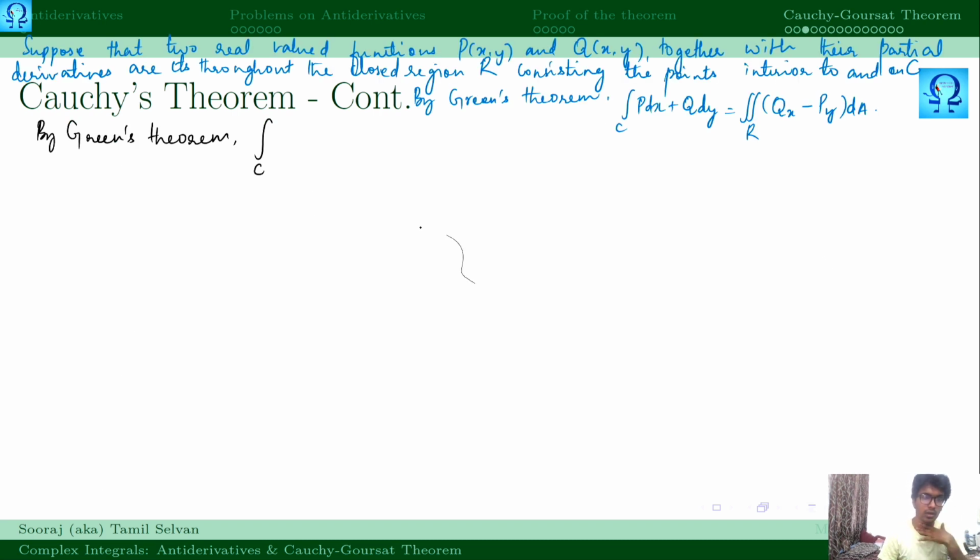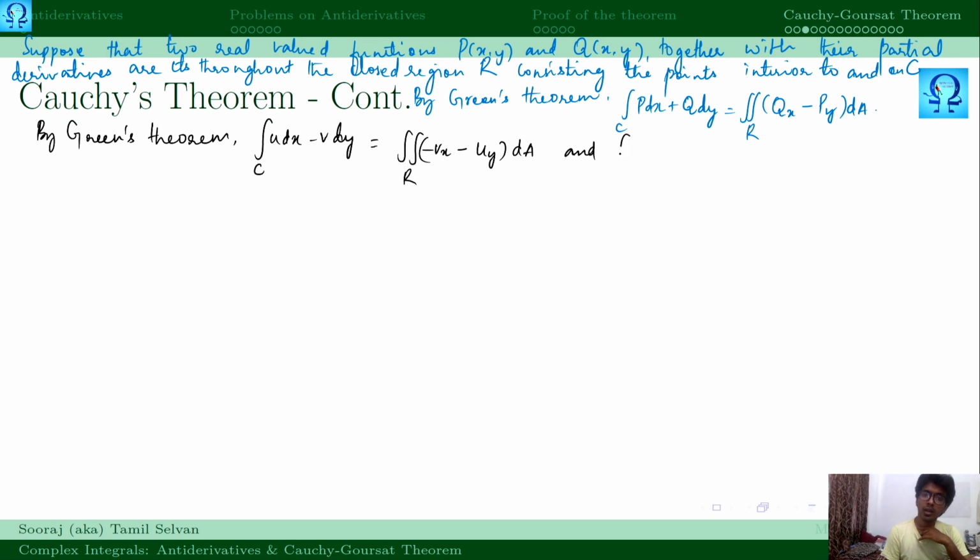So integral over C u dx minus v dy shall be written as double integral over R. First of all, p dx plus q dy. This is the way in which we'll have to consider. What is q? It is minus v. So minus v_x, and then by default we have minus here, and the p value is u, so u_y, dA.